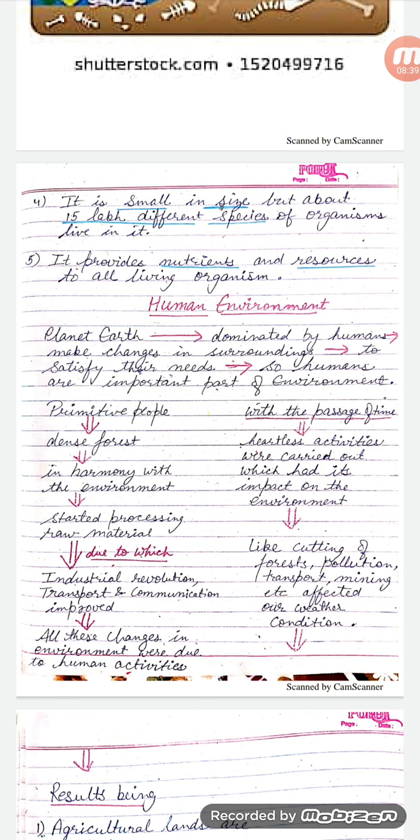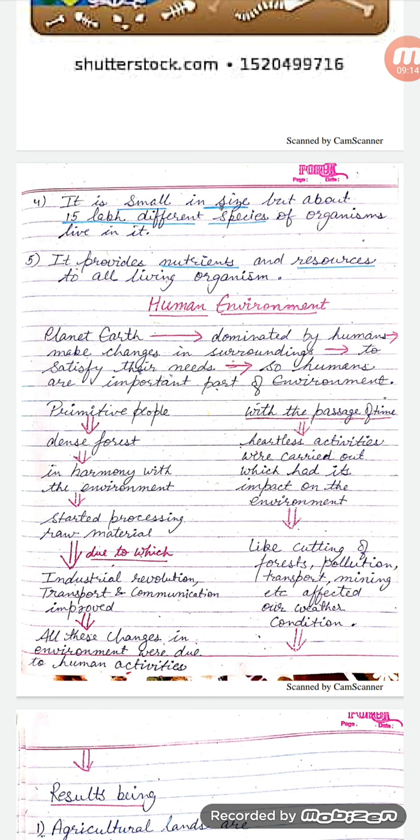But as time moved on, that is, as man progressed, they started processing the raw materials available in the environment, which means human beings started using the raw materials provided in the environment to satisfy their various needs, due to which the industrial revolution took place, and transport and communication facilities improved, and many more.